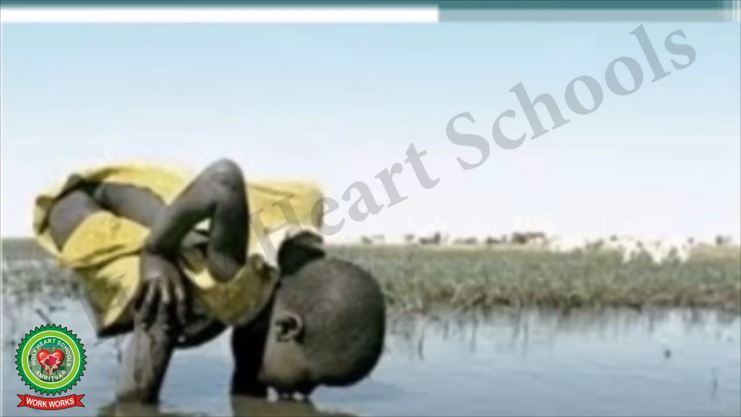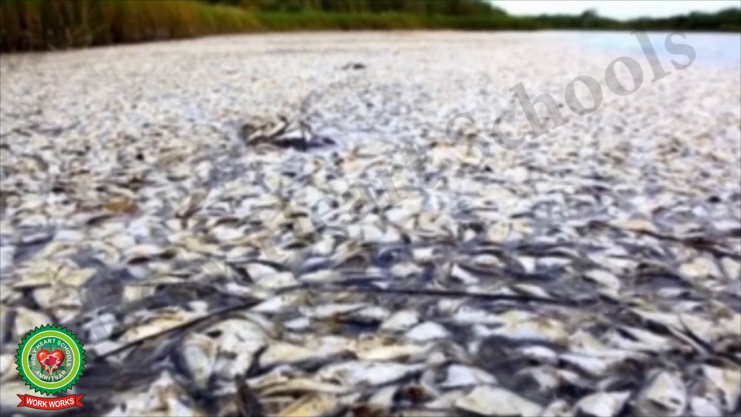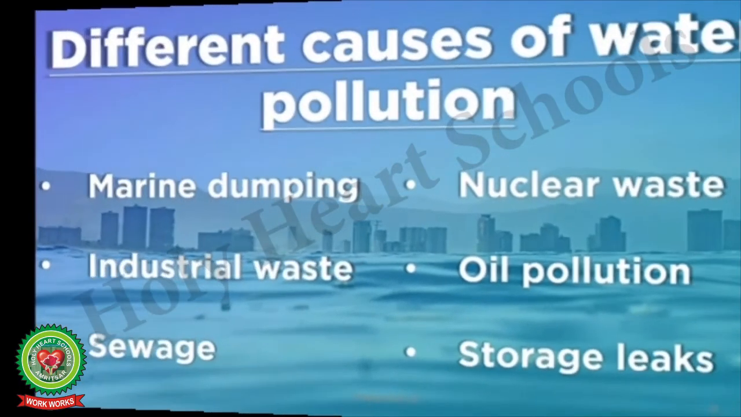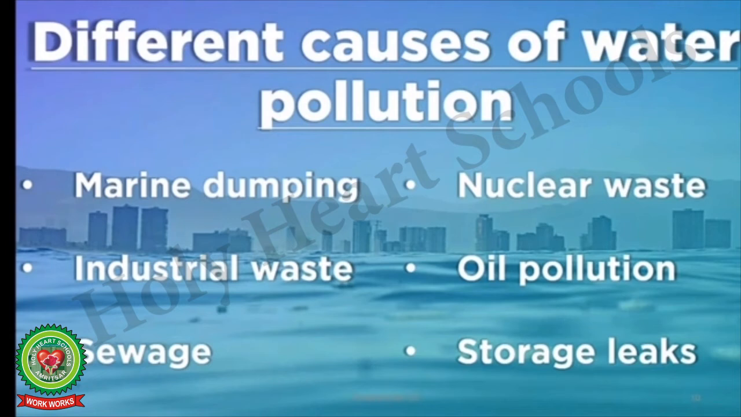In this image, you can see a child drinking the water polluted by the action of microorganisms. In this image, you can see the dead marine organisms due to the depletion of oxygen level in the water. Thus, children, different causes of water pollution are marine dumping, nuclear waste, industrial waste, oil pollution, sewage, storage leaks. Let us study them in detail.